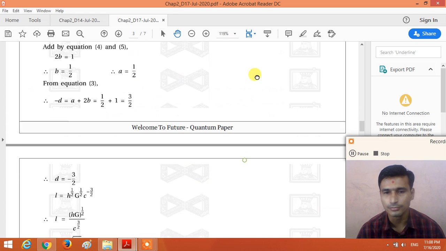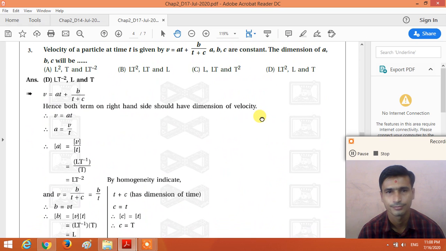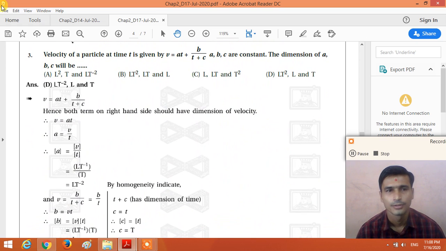Now, question number 3. Velocity of a particle at a time t is given by v is equal to at plus b divided by t plus c, where a, b and c are constants. The dimensions of a, b and c will be blank. We need to find here the dimensions of constants a, b and c.